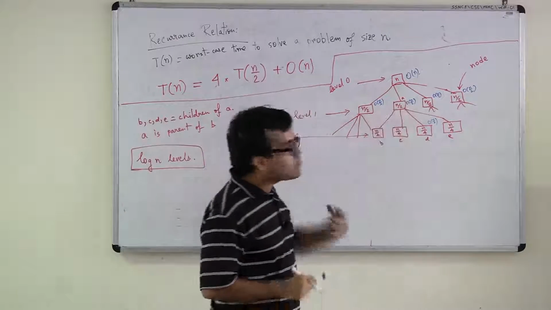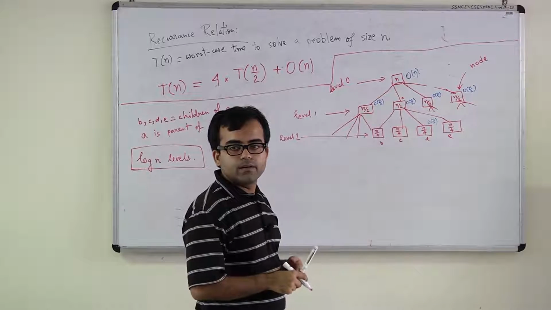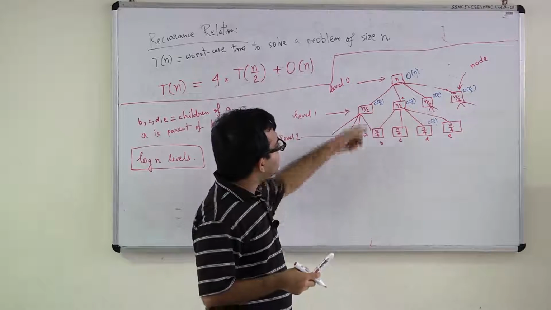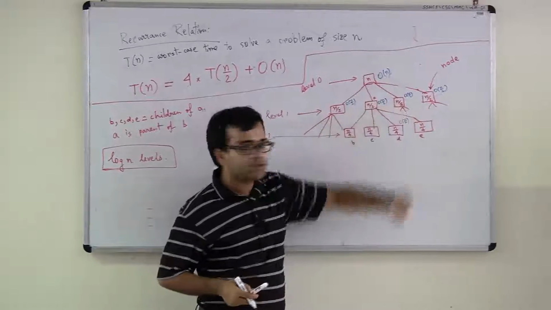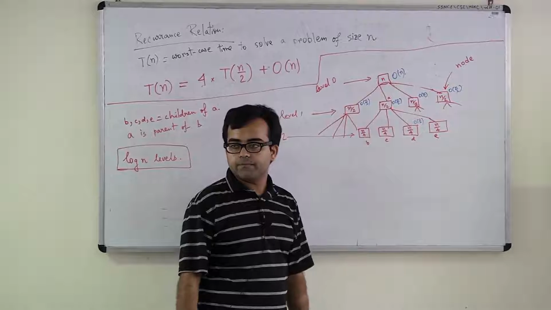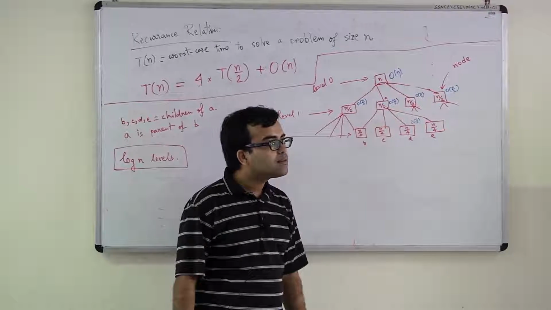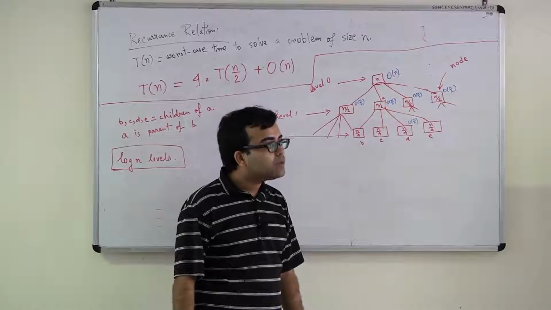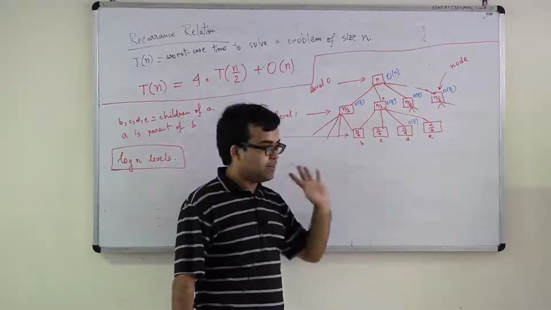Good. Now, what is the total running time? The total running time is simple, right? Just look at these blue numbers that I have noted down. The sum of these blue numbers is the total running time. N into log N, you think. Okay, I'll come back to that.